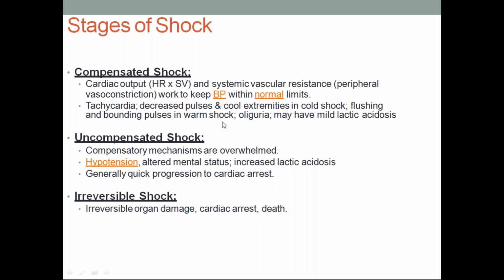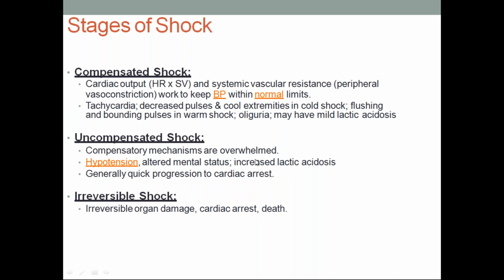Okay, you always remember, if the peripheries are warm, you should think of warm shock. Shock in the presence of warm peripheries is warm shock, most probably septic shock, distributive shock. And if there are cold peripheries, then it is cold shock. Oliguria may occur, and lactic acidosis may also be associated. Uncompensated shock: compensatory mechanisms are overwhelmed beyond a point, they will not compensate. So hypotension will occur, altered mental status will occur, increased lactic acidosis, and generally quick progression to cardiac arrest, because